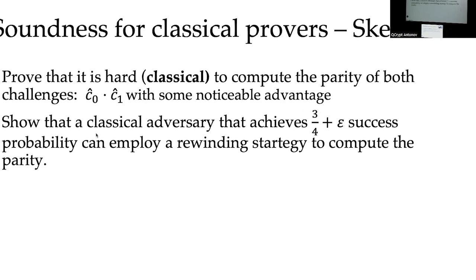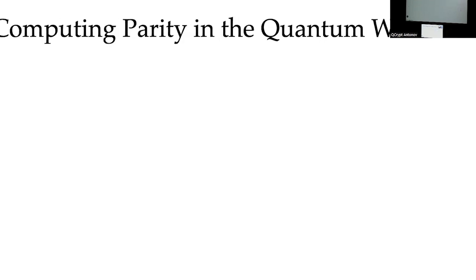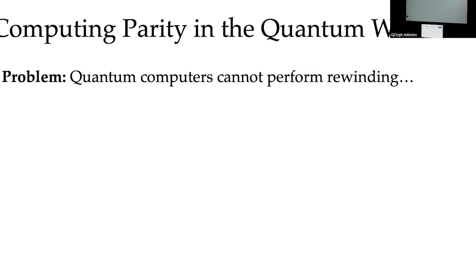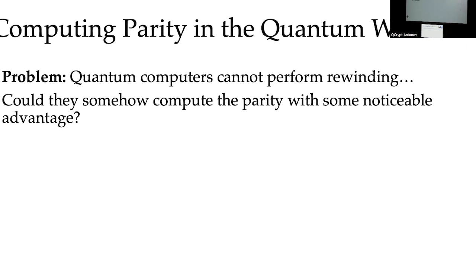And we show that a classical adversary which achieves a 3/4 plus epsilon success probability can use a rewinding strategy to compute the parity with some noticeable advantage. The problem is that in the quantum world, quantum computers cannot perform rewinding because once the state has been collapsed, the quantum computer cannot revert it back to its previous state. But still, could the quantum computer compute the parity with some noticeable advantage?